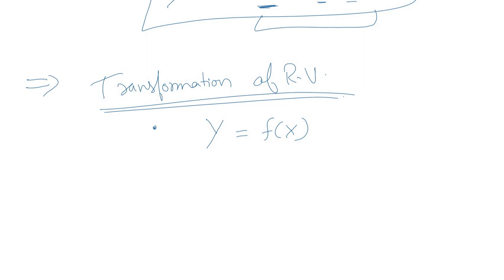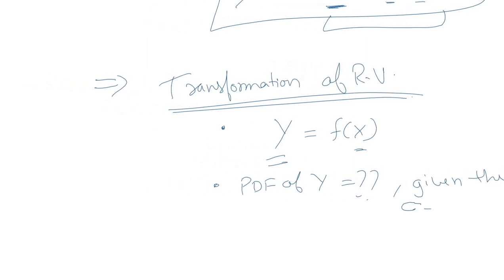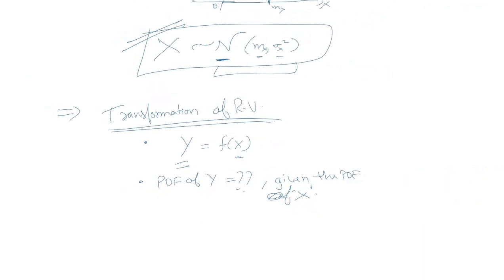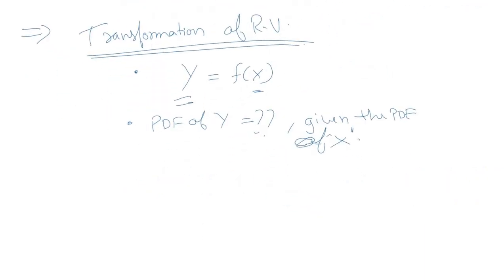So how do we find out the PDF of y given the PDF of x? X is any random variable and we know its PDF, and y is another random variable which is a function of x. So how do we find out the PDF of y? That is the concept of transformation of a random variable.